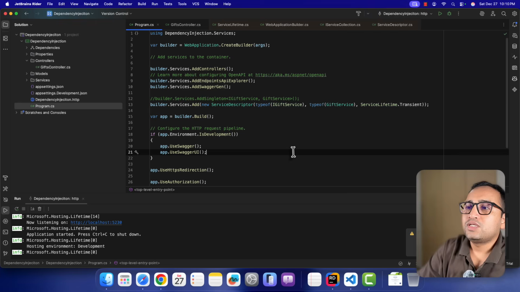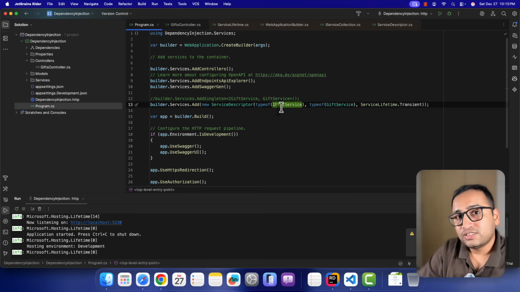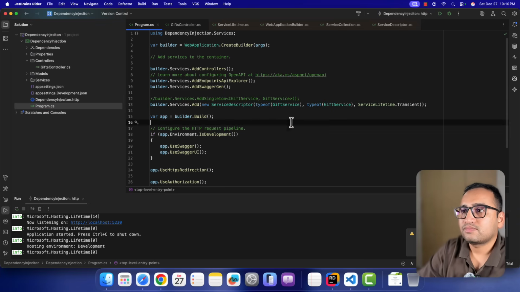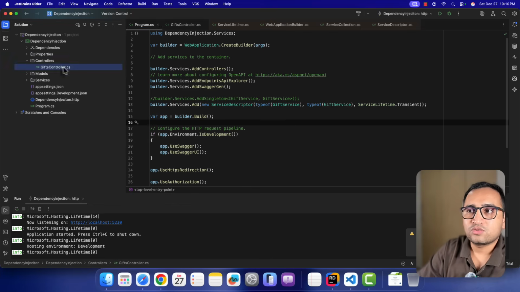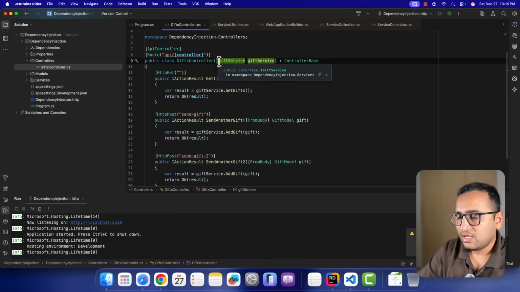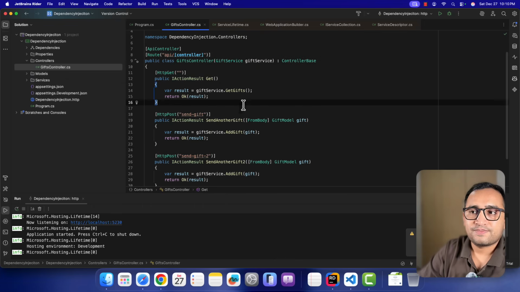Okay. Now let's assume that I want to register my service without an interface at this place. Then how do I work? Because I don't want to work with an interface, let's simply use this same GiftService at both places like this. I hope it should work. Now in my GiftsController, instead of using IGiftService, I have to use GiftService like that.